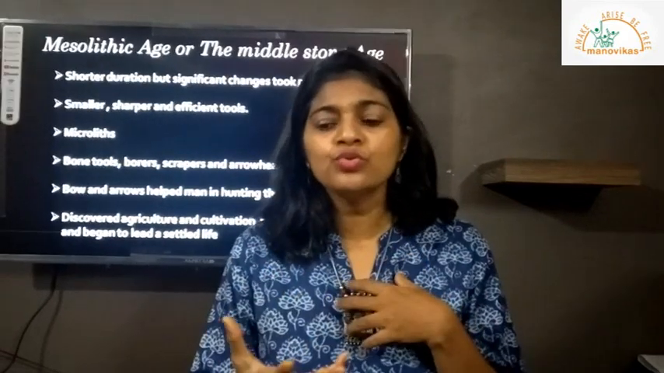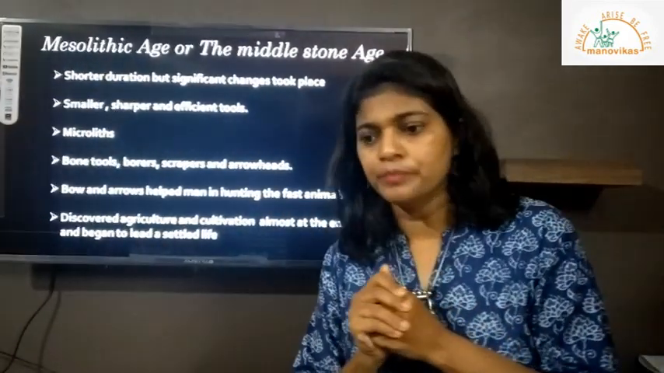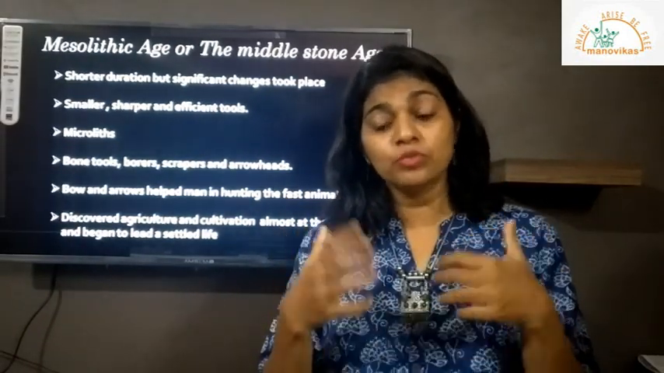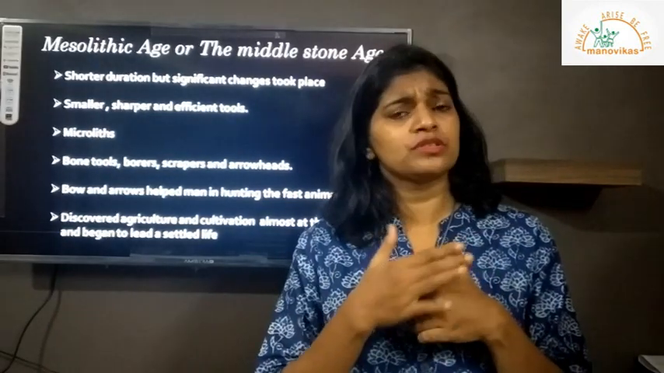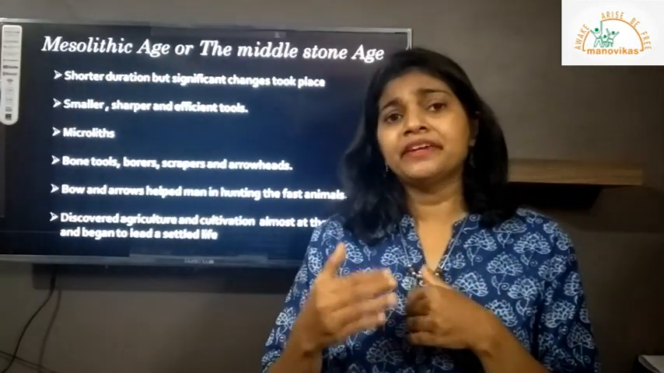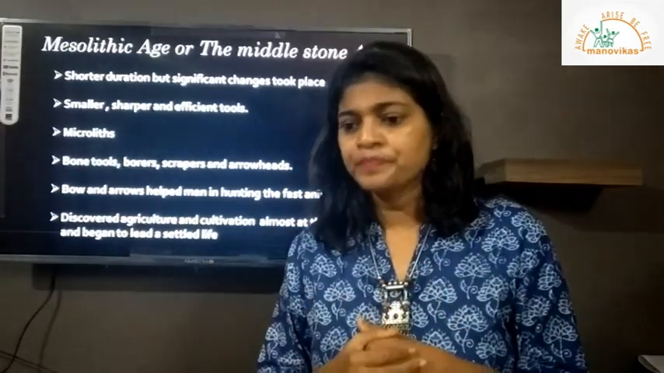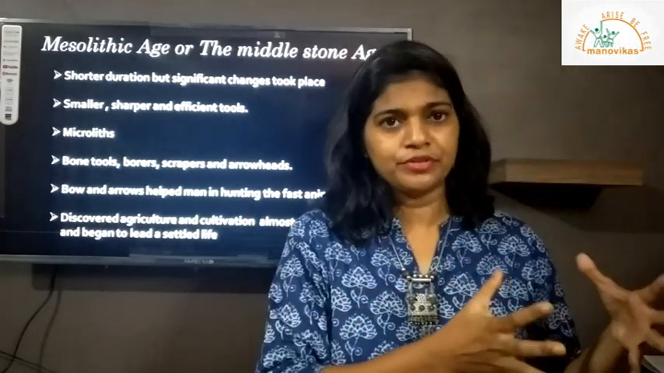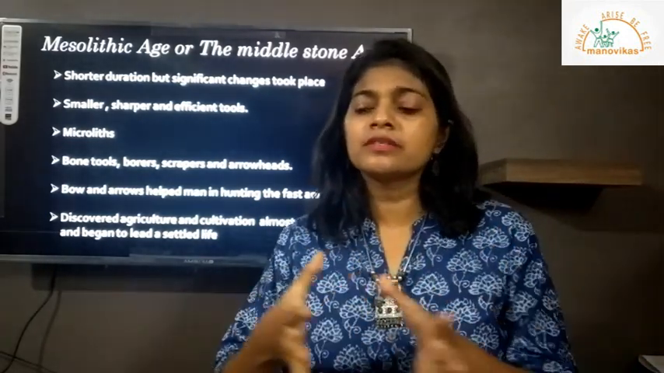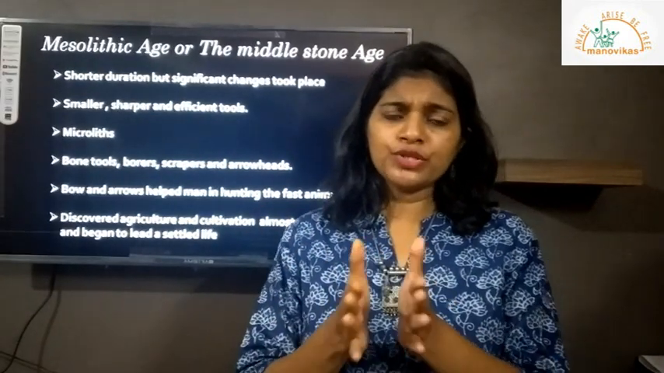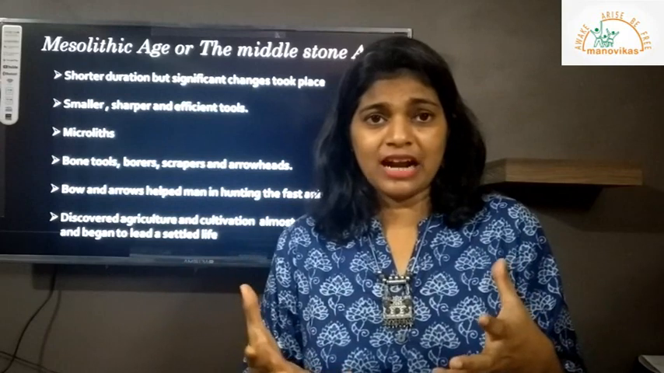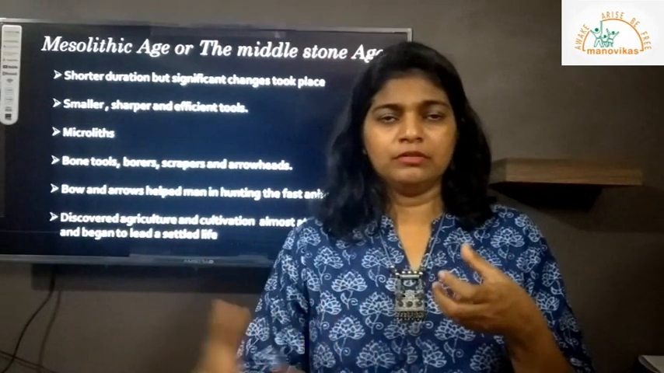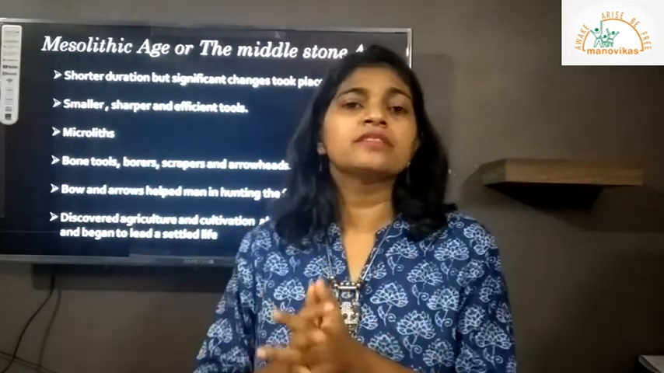Also, there were lots of bone tools which were made during this period. Scrapers, arrowheads, etc. became more efficient, sharper, and smaller. Bows and arrows were very common during this period, and it helped them to hunt fast animals. Also, it is said that this was a transition period from hunter and gatherer. Men started going towards agriculture. Of course, agriculture was not fully developed, they had started, but it was a transition period, a little bit of agriculture and more of hunters and gatherers. So this was the period during the Mesolithic age.